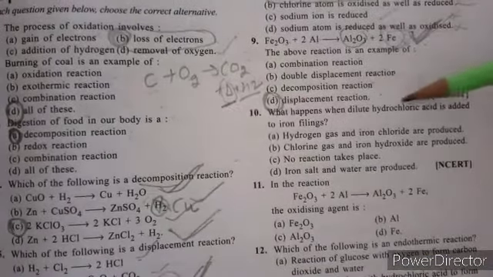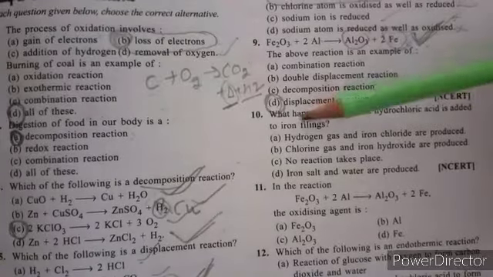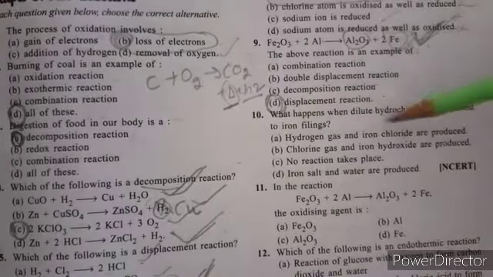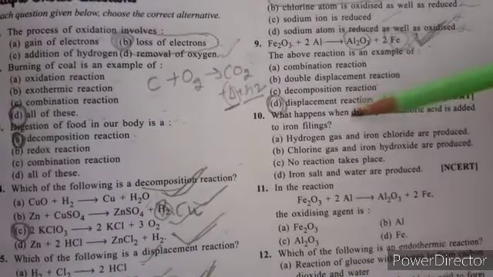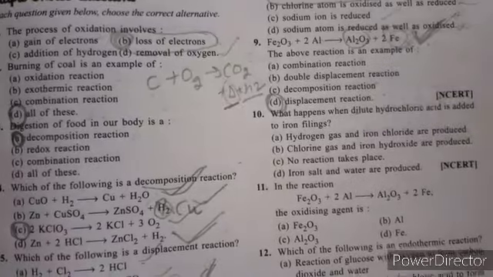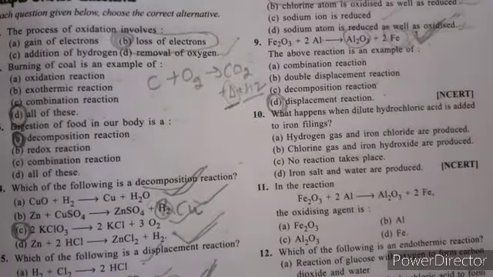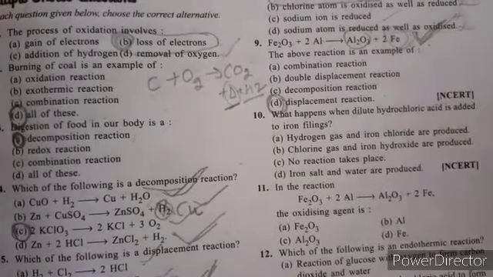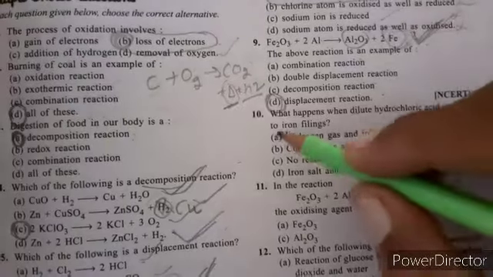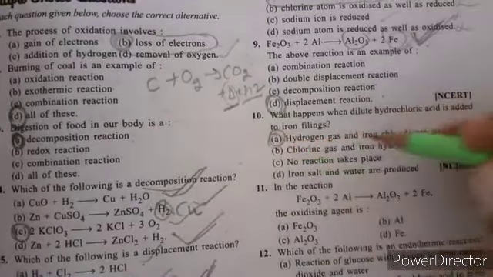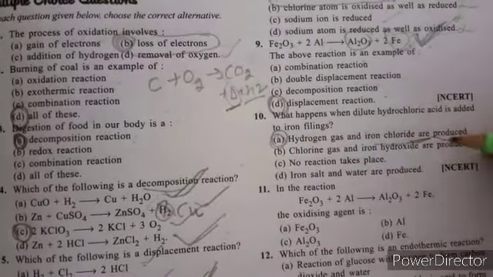Next, what happens when dilute hydrochloric acid is added to iron filings? When we add dilute HCl to iron filings, what will happen? When acid reacts with metal, it produces salt plus which gas? Hydrogen gas. So option A, hydrogen gas and iron chloride are produced.